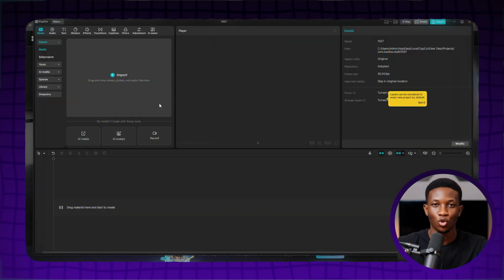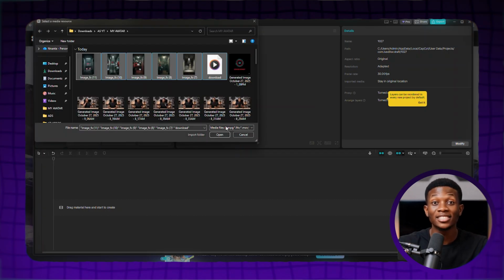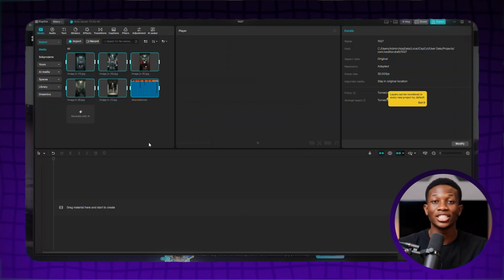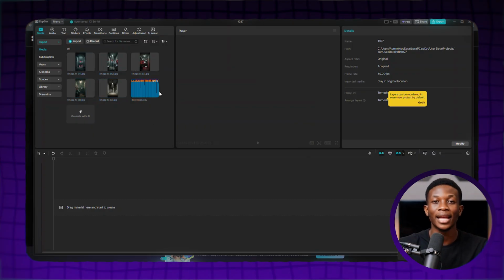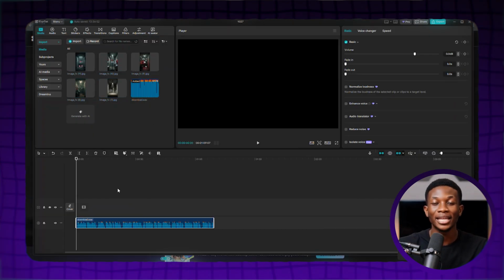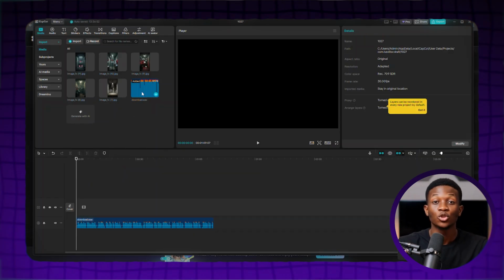Now, once the new project interface opens, simply click the Add New Media button and import all your assets, which are your voiceovers and image scenes you generated earlier. Now, once they are imported, simply click the plus button beside the voiceover audio or simply drag it onto your timeline. Next, you need to also drag your image scenes to your timeline.